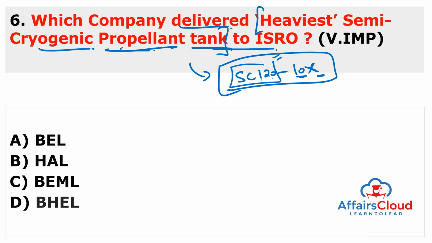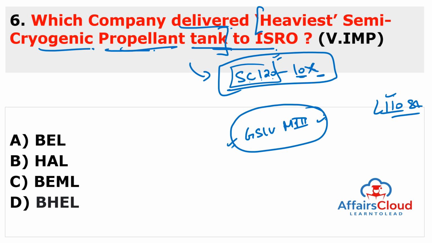And it is a semi-cryo liquid oxygen tank, which will be a part of the SC-120 stage of ISRO's GSLV Mark III launch vehicles, replacing the existing L110 stage. So you don't have to remember the technical words, you just have to remember it is for the GSLV M3 or the Mark III launch vehicles.